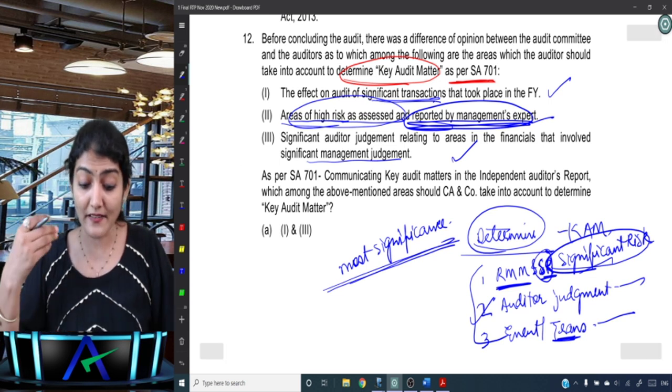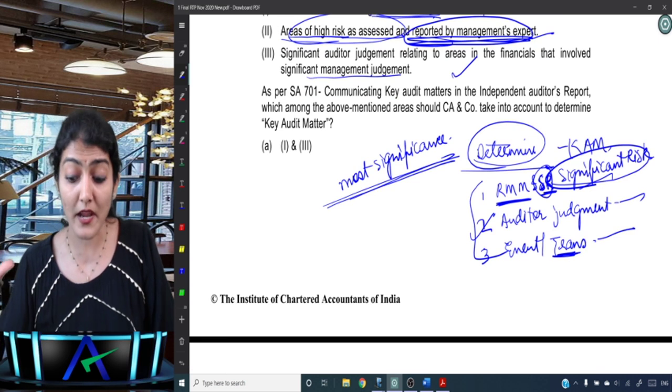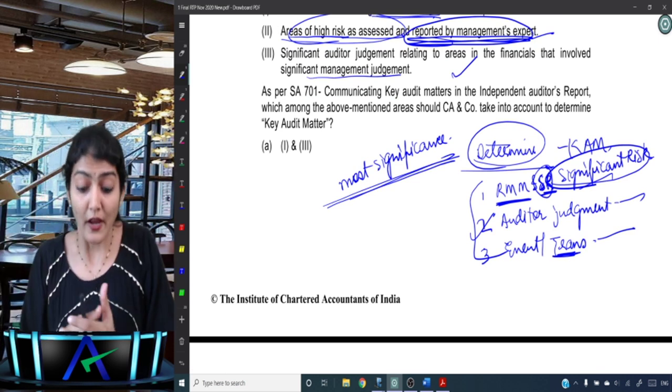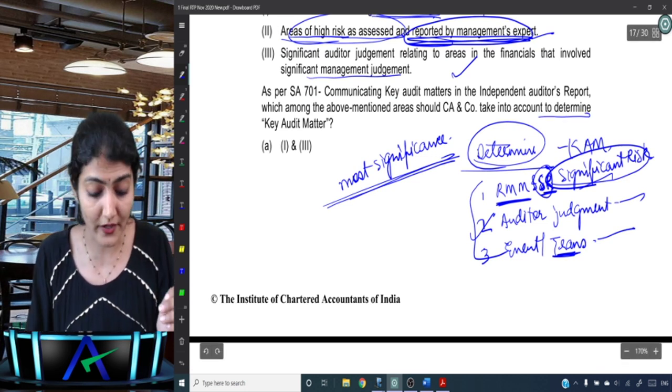As per SA 701, communicating key audit matters in the independent auditor's report, which among the above mentioned areas should the CA and company take into account to determine key audit matters?